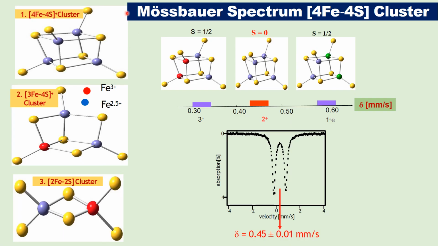Mössbauer spectroscopy is also used to study the iron sulfur clusters. There are three types of iron sulfur clusters: 4 iron 4 sulfur cluster, 3 iron 4 sulfur cluster, and 2 iron 2 sulfur cluster. The different iron sulfur clusters will give different isomer shift values and different quadrupole splitting values. From the isomer shift and quadrupole splitting values, we can identify the iron sulfur clusters. These iron sulfur clusters play an important role in the mitochondrial electron transport chain.